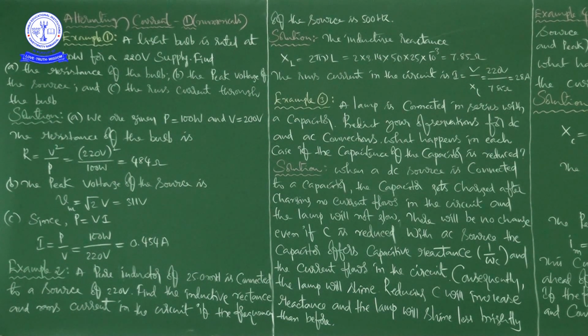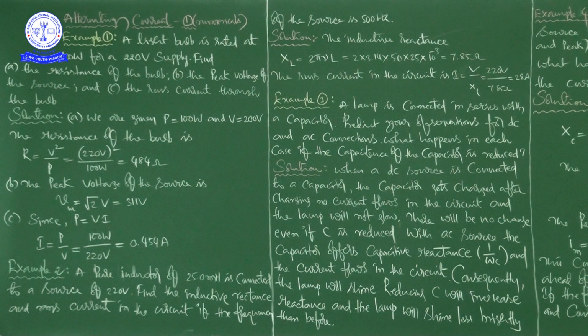A light bulb is rated at 100 watt for a 220 volts supply. Find A, the resistance of the bulb. B, the peak voltage of the source. And C, the RMS current through the bulb. Right? I am asking you to understand the question, the problem first. Then we will go for the solution.